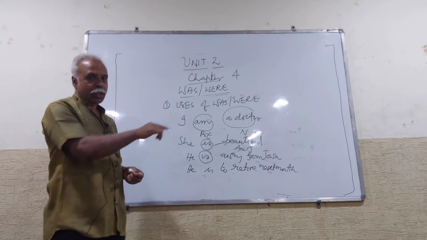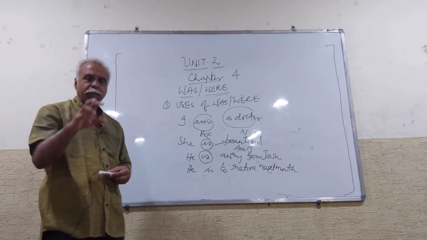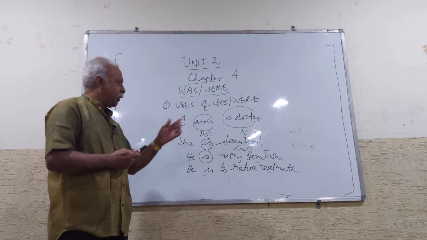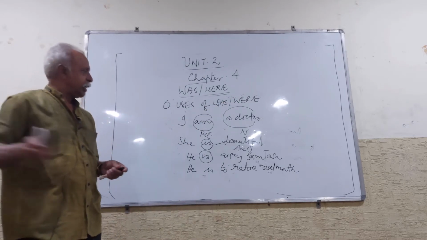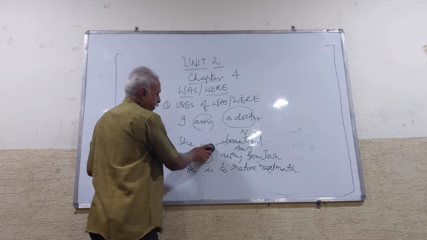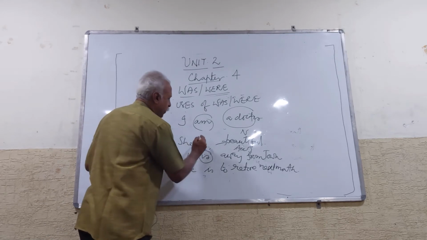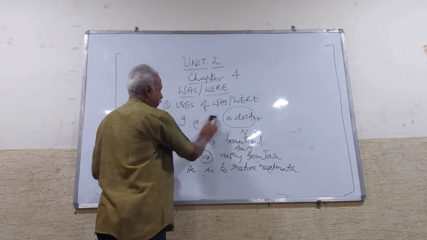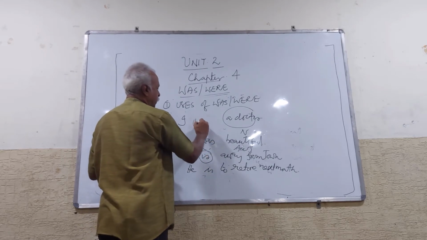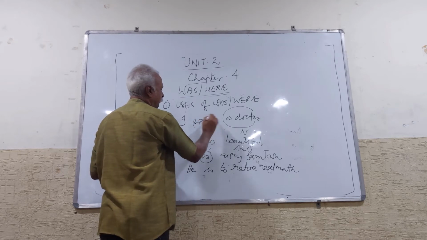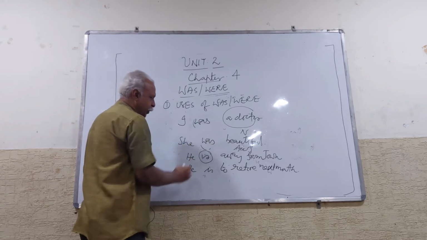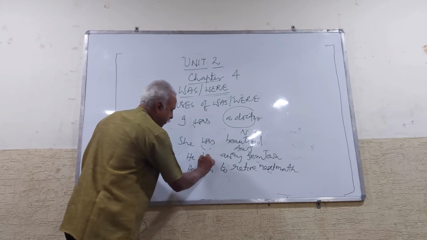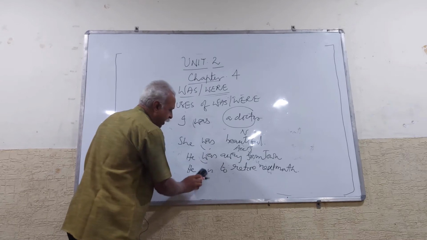So these are the uses you have learnt. The same uses are applicable in the case of was and were also. Instead of present tense, you can say: I am a doctor, I was a doctor. She was beautiful. He was away from town. He was to retire.